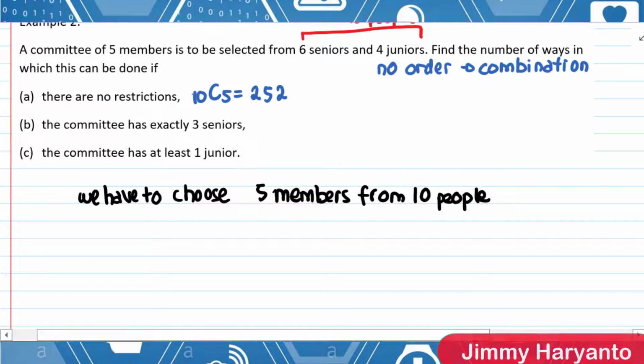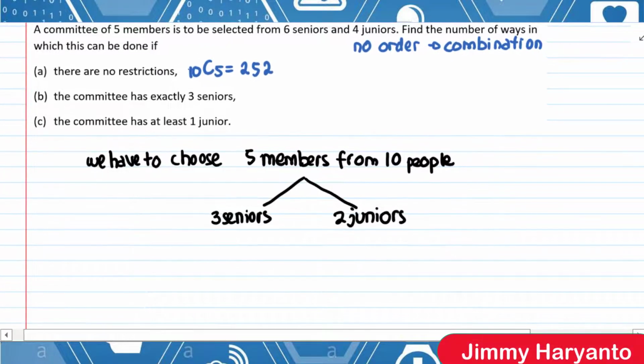3 seniors, so the members should contain 3 seniors, and the next one is exactly 3 seniors. So the next one will be juniors. That means 2 juniors: 3 seniors and 2 juniors. It has to be like this because the question says exactly, guys. So it has to be 3 seniors and 2 juniors.